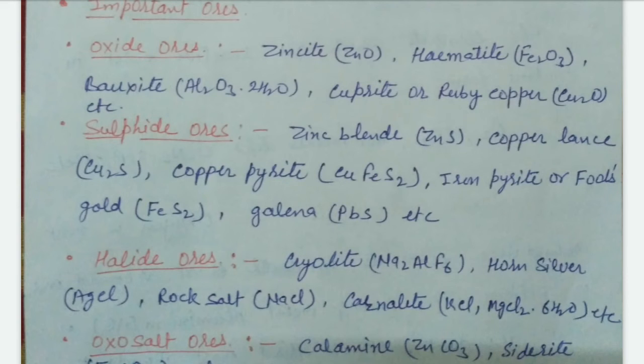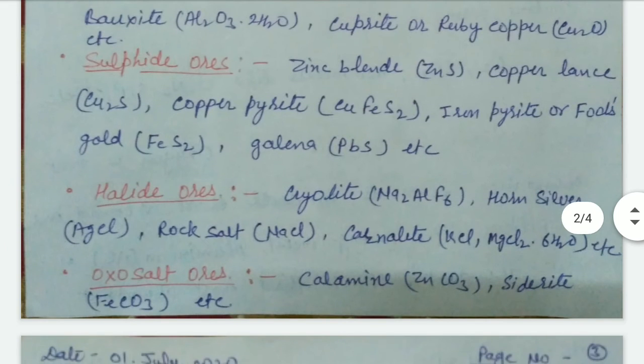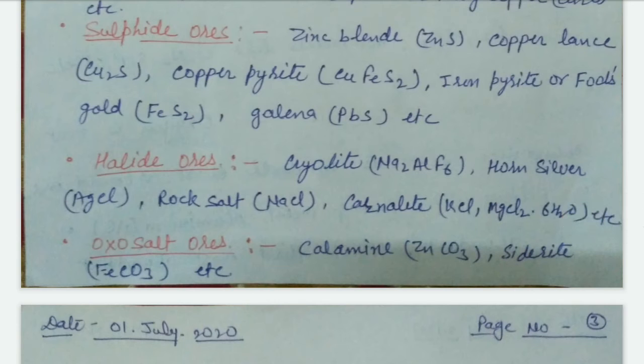Galena, PbS, etc. Halide ores: cryolite, Na3AlF6; horn silver, AgCl; rock salt, NaCl; carnallite, KCl.MgCl2.6H2O, etc. Oxosalt ores: calamine, ZnCO3; siderite, FeCO3, etc.